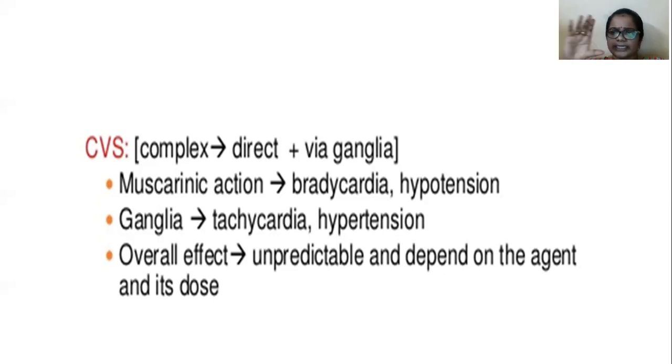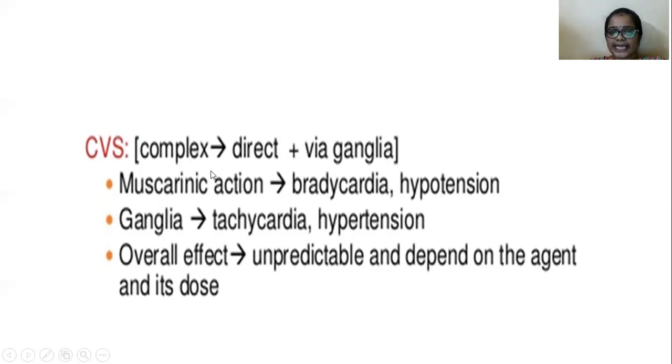Their pharmacological actions are somewhat similar to acetylcholine, but they potentiate the effects of acetylcholine. They act on muscarinic receptors. M2 receptors are present on cardiac muscles, right? So what is the acetylcholine action on the M2 receptor? That is bradycardia and hypotension. Because M2 receptors are present on cardiac muscles, right? So then what will happen?